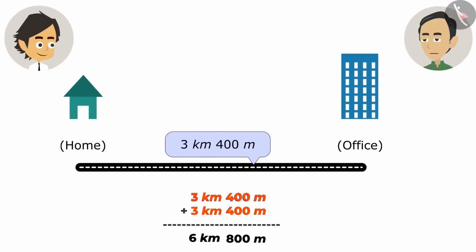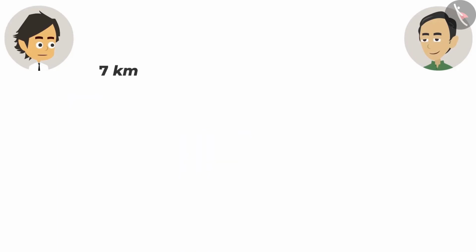Ayushman, you're absolutely right. One more question. How much less have I traveled from 7 kilometers? If 6 kilometers 800 meters is deducted from 7 kilometers, the answer to your question will be known. Absolutely right. Now subtract. If there is no meter written along with the 7 kilometer, then how can we deduct it? I cannot understand that. It's easy too. Do one thing. Convert both distances into meters.